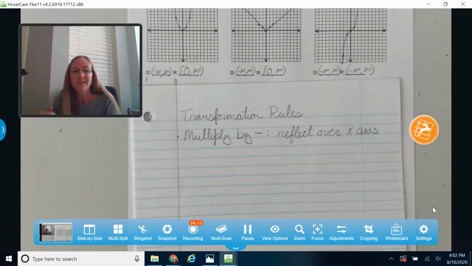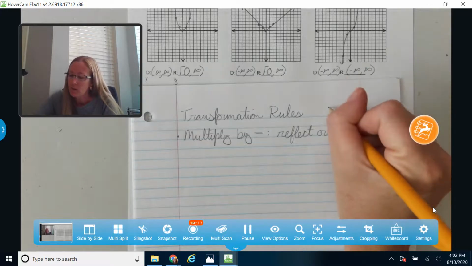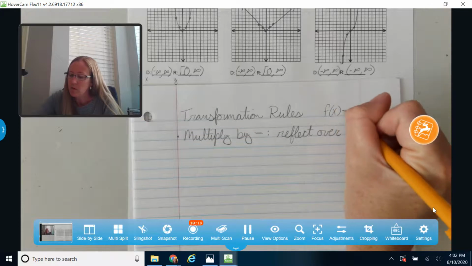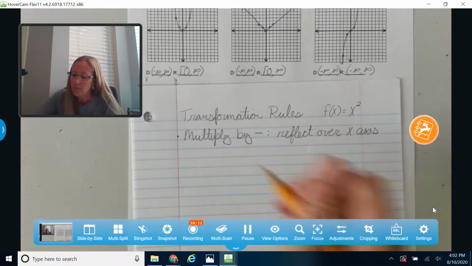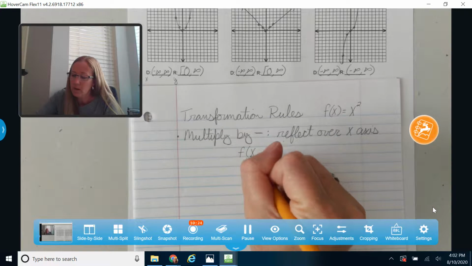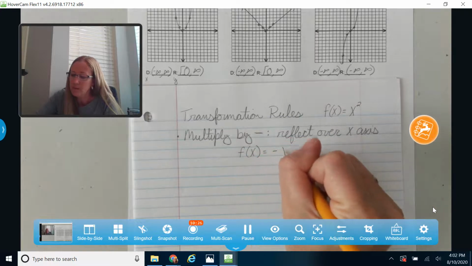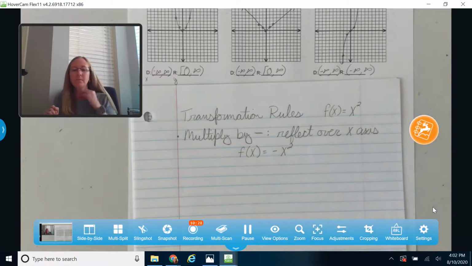So you'll go right one, down one instead. So it just kind of flips those up and down directions around. Just to give you a little bit of an example, I'm going to use the function x squared. So that would look like this. Okay, we'll take a look in a minute at some graphs and get some practice with these.